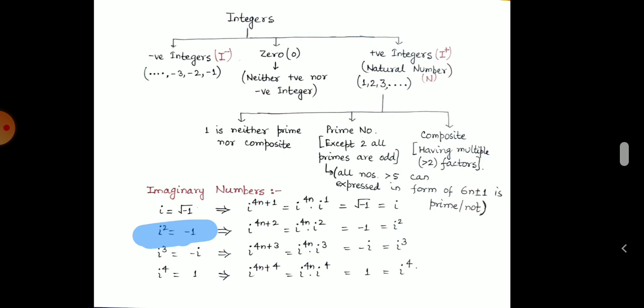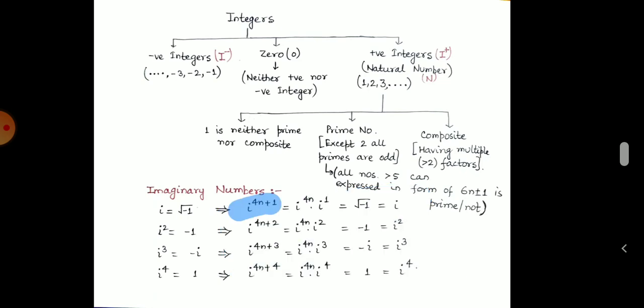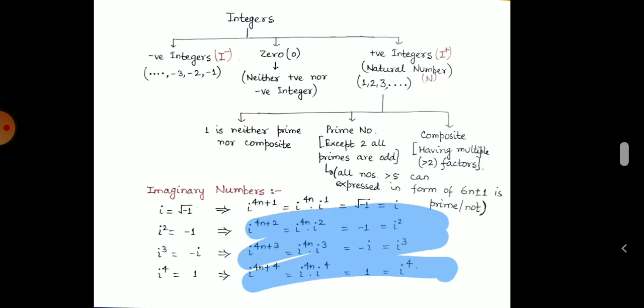Okay, and here we see that the values after 4 are in repetitive form, that is, iota to the power 4n plus 1. Then what will we write? Iota to the power 4n dot iota to the power 1. So iota to the power 4n will be 1 and iota to the power 1 will be iota. So the final answer will be iota. Similarly we can see for the rest of the things.